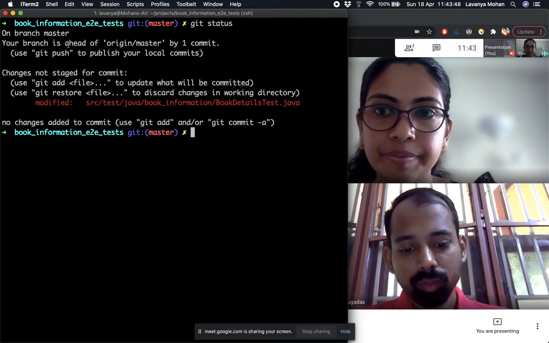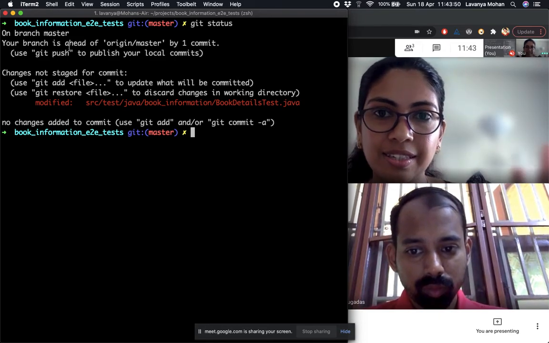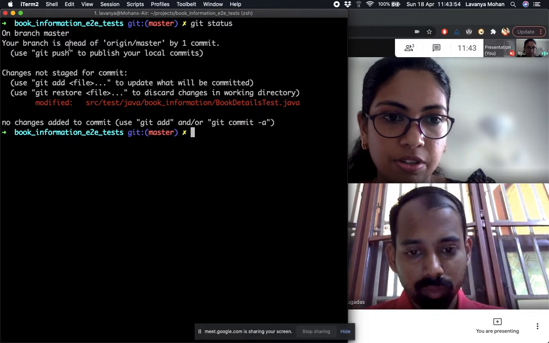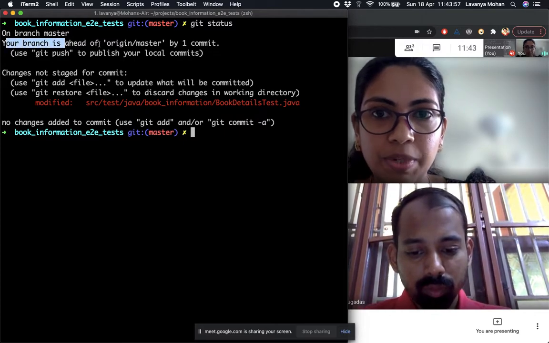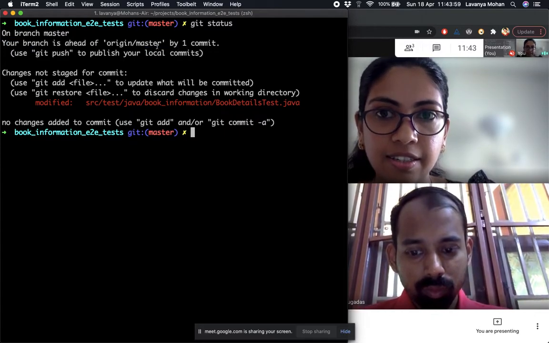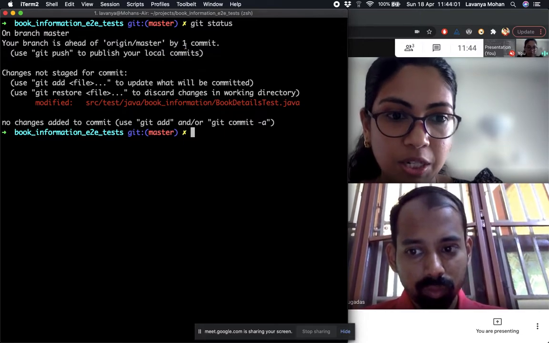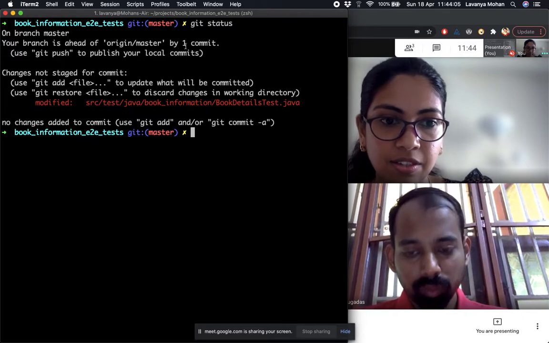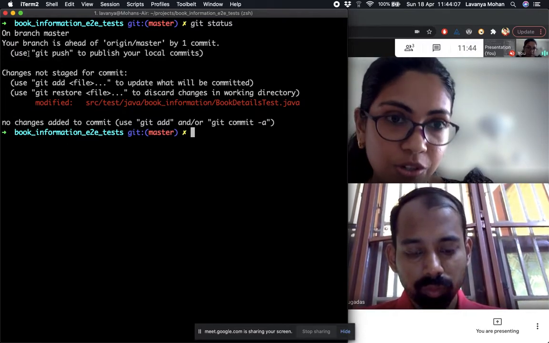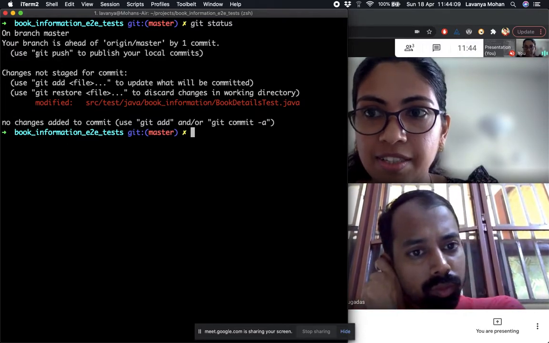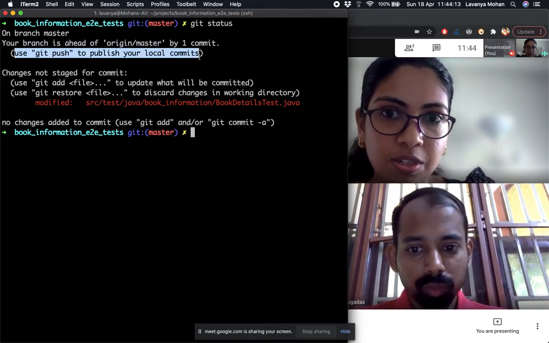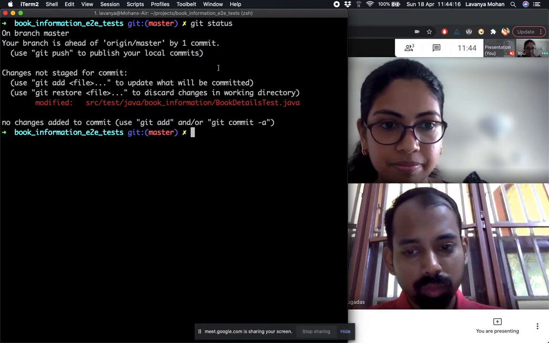So let's say that remote is, for now, a repository on GitHub. So basically, this says that I have made a new commit, which is currently still not present in GitHub yet. So if we want to push our changes, basically we just run this git push command. So it says use git push to publish your local commits to the remote.